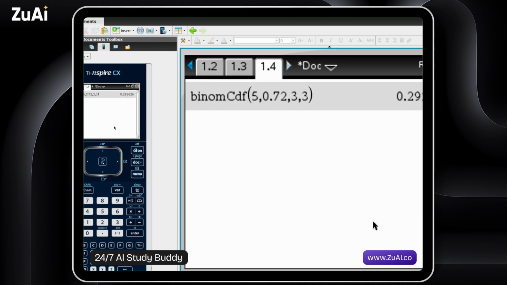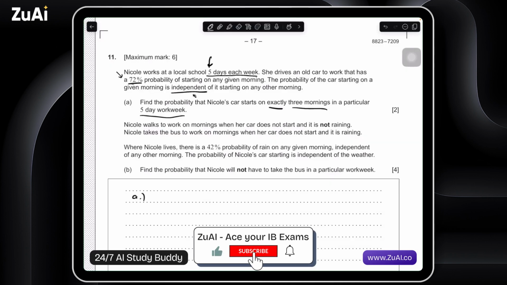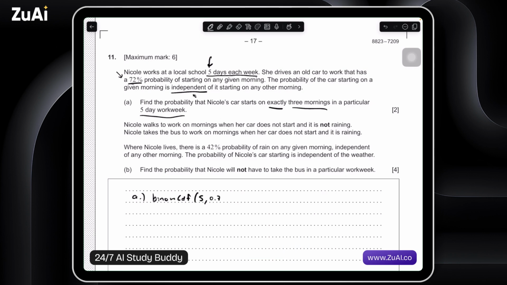So let's write this down for A. Binom CDF, we have 5, 0.72, and 3, 3. Okay. I think it's easier to stay within binomial CDF. Just remember your lower and upper bounds, and whether you're talking about exact or not.